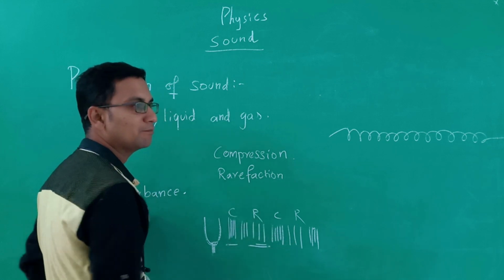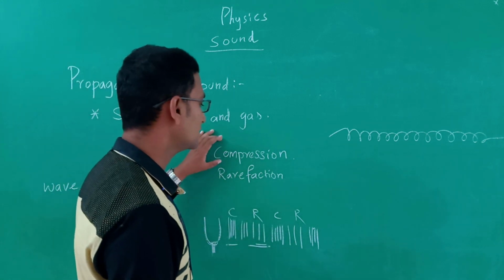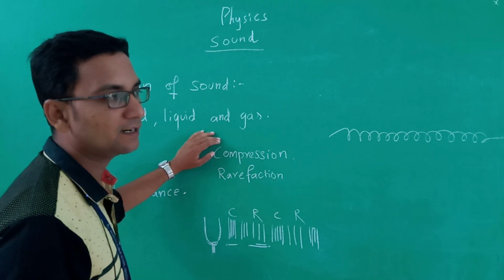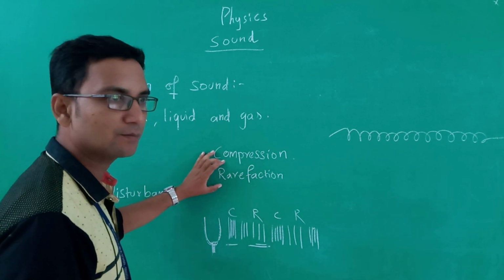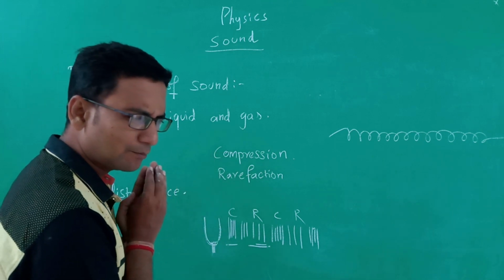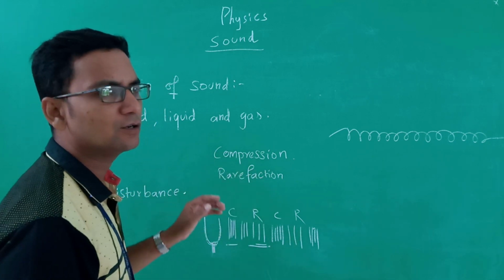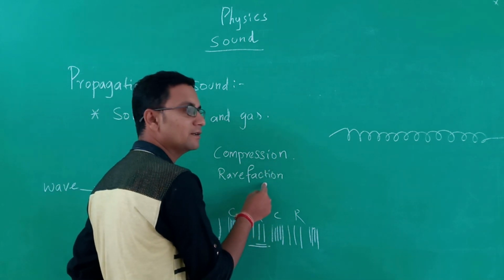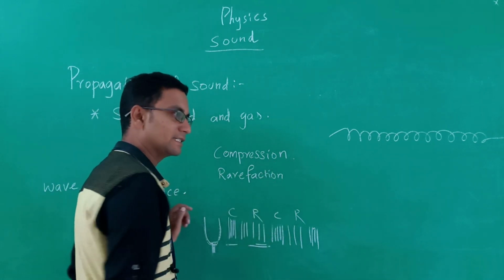This is called compression and rarefaction. The compression is the place where the particles are crowded. The rarefaction is a place where the particles move apart. There is a low density area. Here in the compression, the particles will be more. Here in the rarefaction, the particles will be less.